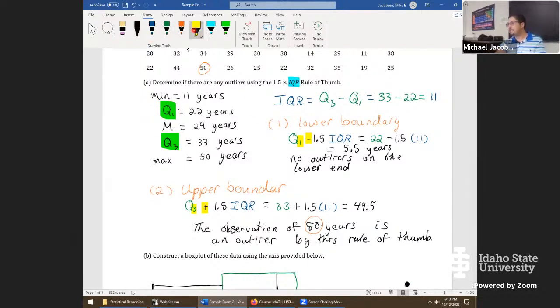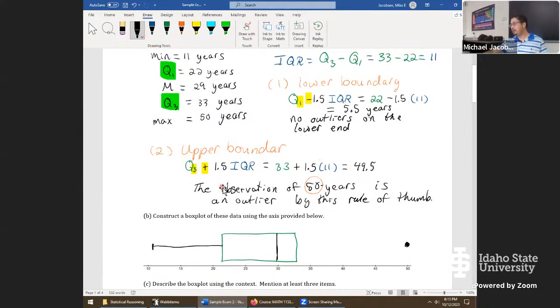Let's see. At the moment, I see a 44. So I need to look for any value that is between 44 and 50, anything larger than that. Looking through here, looks like 38 is the oldest one on row 1. And on row 2, I think it really is the 44. Has anyone spotted another value larger than 44, smaller than 50? Okay, then this is where the whisker is going to extend to, just up to that value. So back down here, 44 would be in about this location. We'll connect way over here, and that's the construction of our box plot finally.